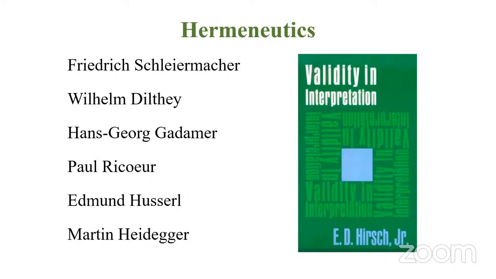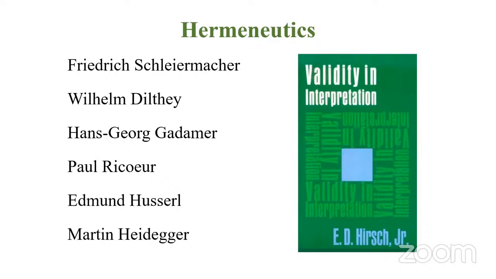Then we have Martin Heidegger. These are the famous philosophers and thinkers under this school of thought, hermeneutics, right? And the question is from E.D. Hirsch, Jr. So E.D. Hirsch, Jr., his celebrated work, Validity in Interpretation, right? So now if you go back to the question, options are from this school of thought, right?